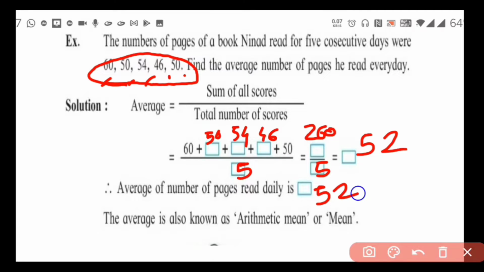So in this way we can find out the average by adding all the scores, that means all the numbers given in the example, and dividing by the total number of scores. This average is also known as arithmetic mean or mean. But when the number of scores is small, it is easy to find using this formula. If the number of scores is greater than this, what should be done? So first let us see what is there in the textbook.